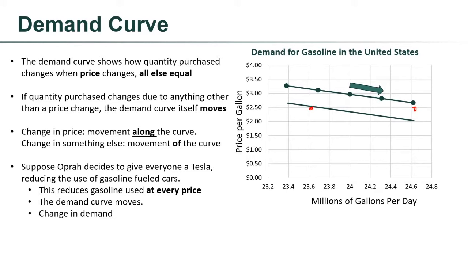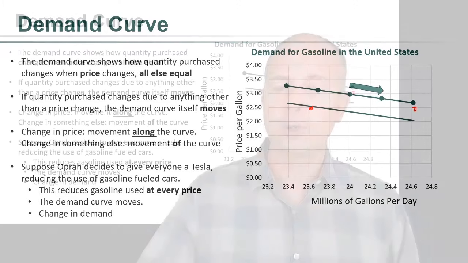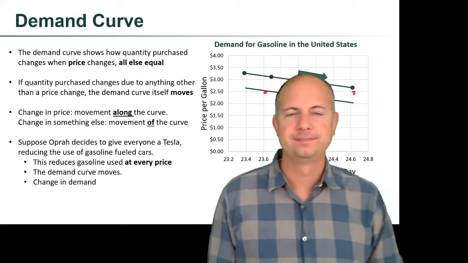This is the amount that gets used. So notice we go from about 24.6 million gallons a day to 23.6 million gallons per day. And why did that big decrease come about? Because now we're all driving Teslas. We don't need gasoline anymore. So even if the price doesn't change, we are going to find ourselves purchasing less gasoline.